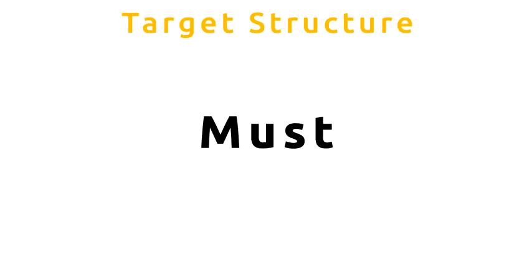The target structure for this lecture is must. I'm sure you've heard this grammar structure before. It's not the common meaning. It's the other one, the less common one. So when we say must, there are two meanings. The first one means something similar to have to.